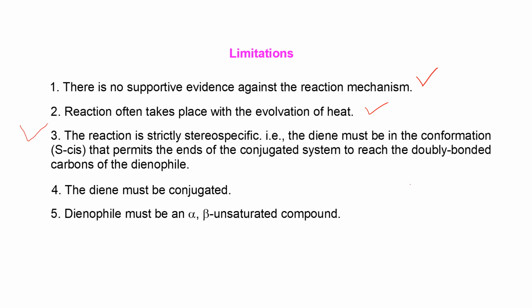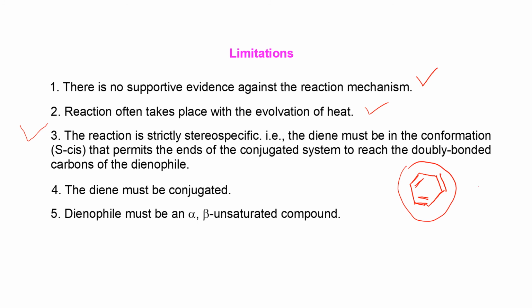I did not mention this point before, but in our mechanism and examples of the Diels-Alder reaction, I always write the conjugated diene in cis configuration, and due to this cis configuration, this carbon can come close to this carbon, and this carbon of the conjugated diene can come close to this carbon. So in that case, cyclization will occur.